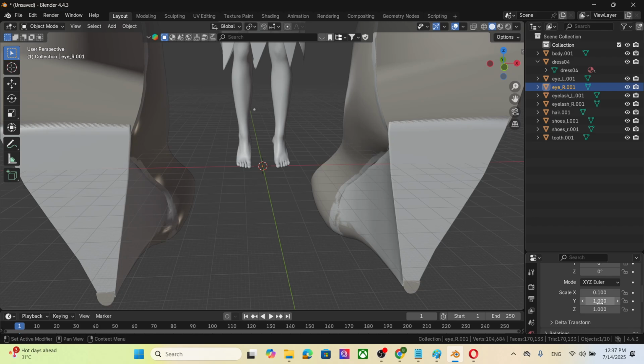Okay, make sure all the objects we scale them. Shoe.